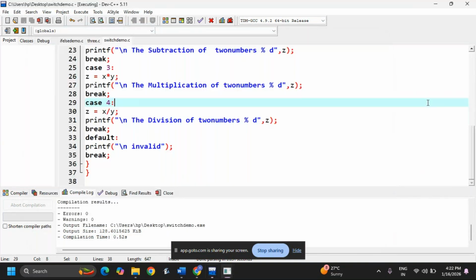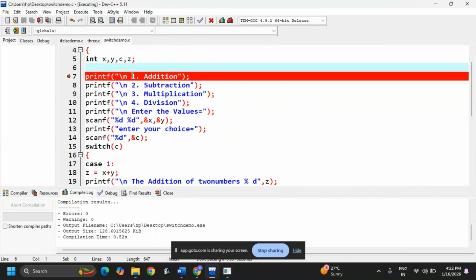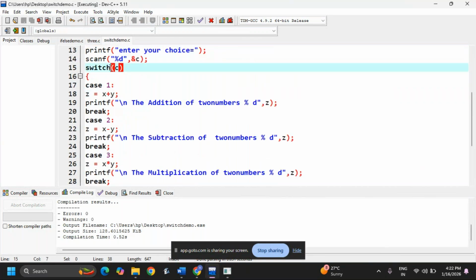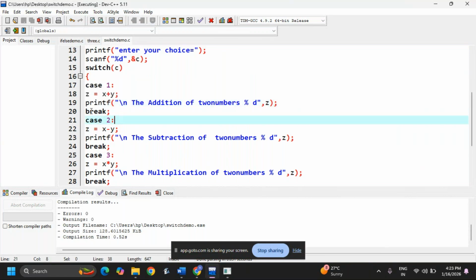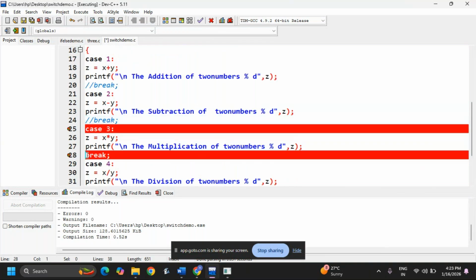Okay, now we'll observe the code once again. Just printing, it's a normal printf, reading the two values, and this is the switch. Here case 1, case 2. See, here break is there. See, what is the use of a break? It is nothing but, after completion of this particular case, to come out of the switch. For example, I'm not writing any break here, I'm commenting it out. Here also I'm commenting, here also commenting.